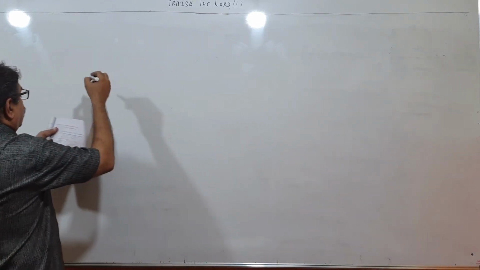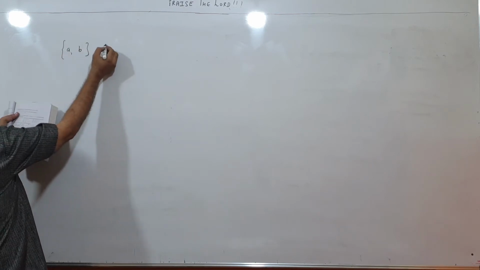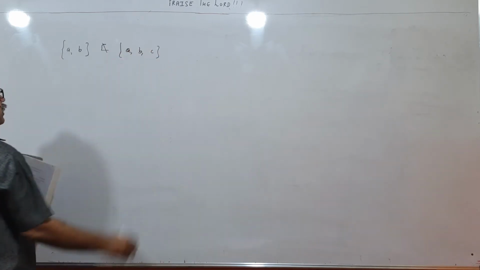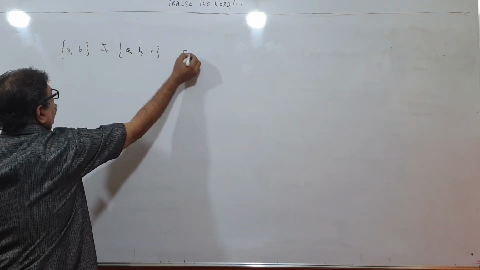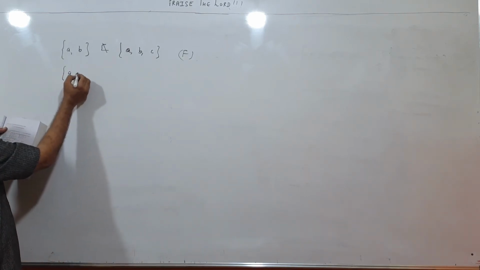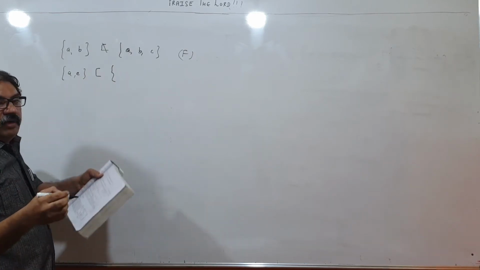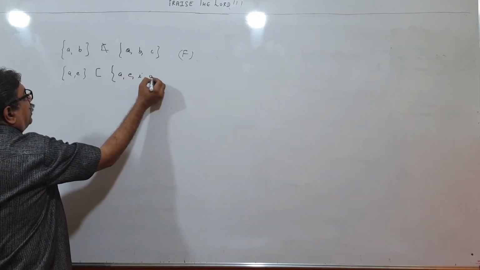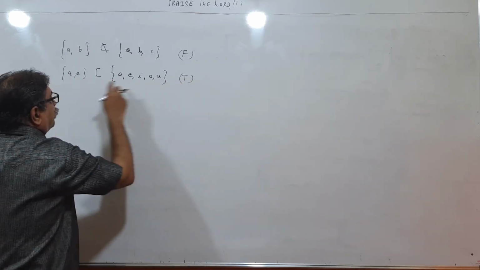See, examine whether these are true or false. {A, B} not a subset of {A, B, C}. Is it correct? All elements of this set are present over here. So this should be a subset. So this is false. Then {A, E} subset of {X: X is a vowel in the English alphabet}. That means it can be A, E, I, O, U. All elements here are present over here. So it is a subset. So true. This is correct.